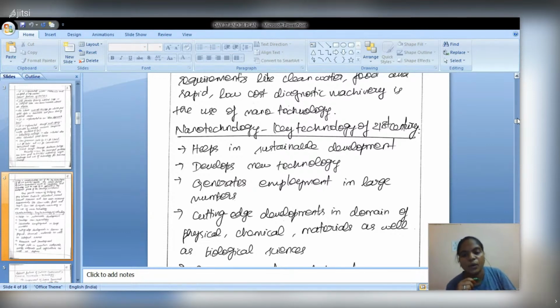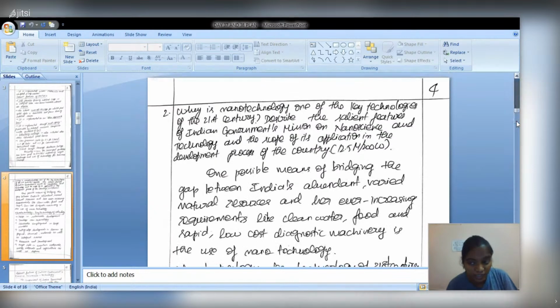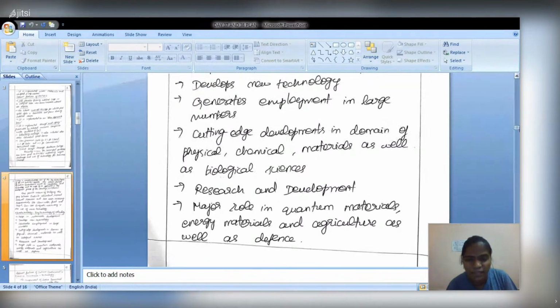It gives holistic development in terms of the physical, chemical, material as well as biological sciences, as they have already told. More research and development will occur in these fields, especially physical, chemical, material, and biological. And it will play a major role in quantum materials, energy materials, agriculture, as well as defense. So nanotechnology has a very good scope in terms of defense, as well as quantum materials and energy materials, which will help us in exploring space science.